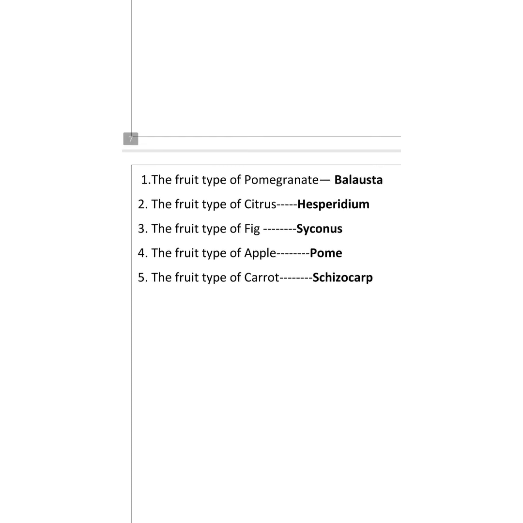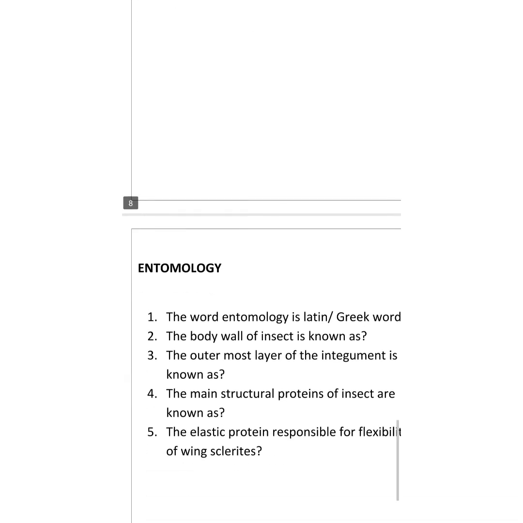First question answer, the fruit type of pomegranate is balausta. Second question, the fruit type of citrus is hesperidium. The fruit type of fig is syconus. Fruit type of apple is pome. The fruit type of carrot is schizocarp. Okay, these are some important questions.